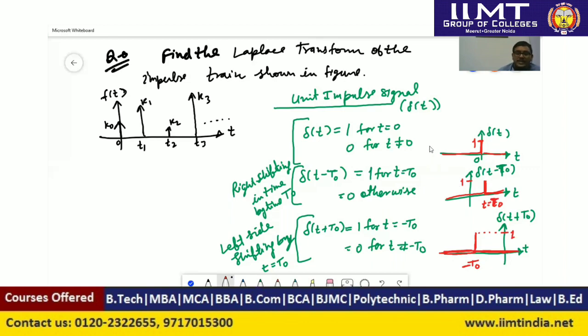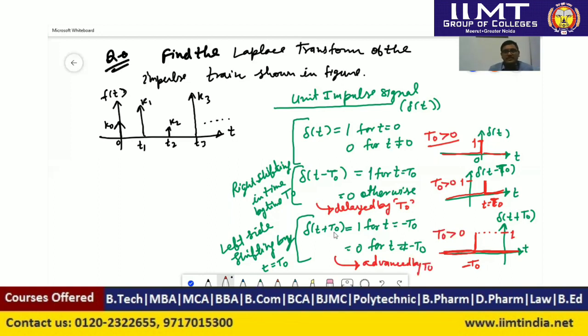Here in all places I have considered time t naught greater than 0, that is positive. Here also t naught is greater than 0. Here also t naught is greater than 0. So here this signal delta of t minus t naught, we can say delayed by time t naught, and here we can say advanced by time t equal to t naught. So these are some basic concepts of unit impulse signal.